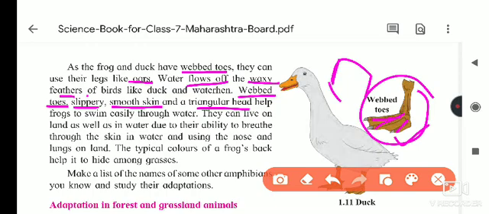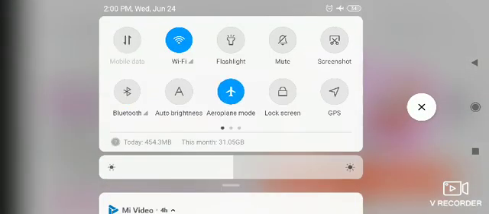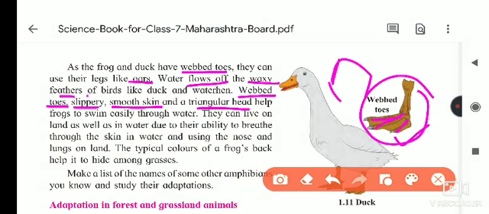And in the duck, what do we see? The waxy feathers, or bird-like feathers, are present, and they have web toes also. Then here they can live on land as well as in water due to their ability to breathe through the skin in water, and using the nose and lungs on land.